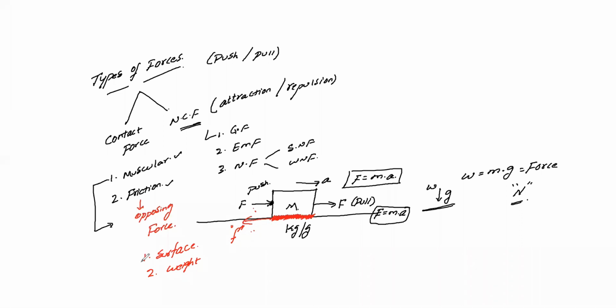Now, here one is your surface. There are two kinds of surface: one is your rough surface and one is your smooth surface. On a rough surface the friction is more; on a smooth surface the friction is lesser, even zero. There is one more thing, the weight of the object, which is nothing but mass into acceleration due to gravity, acting directly in the downward direction. So there is a perpendicular force here, and this is a normal reaction, which is your N. These concepts we are going to discuss in your laws of motion. It is a very big topic, so I'm just simply telling you.